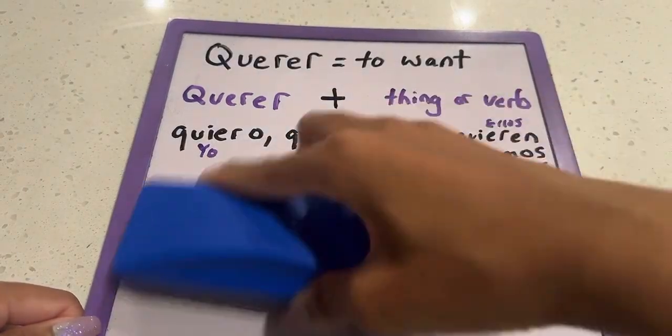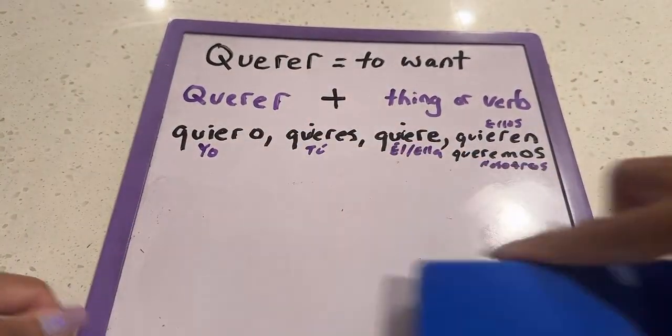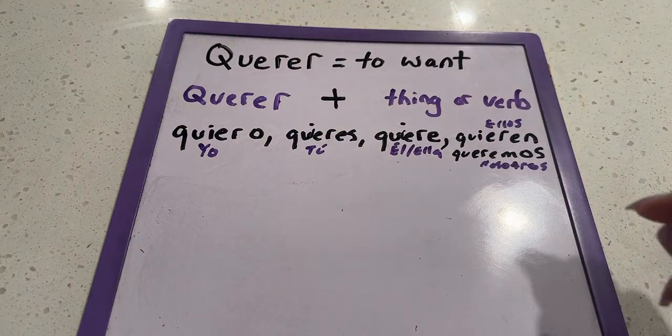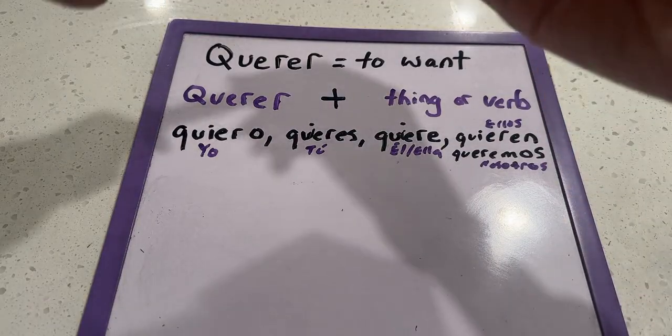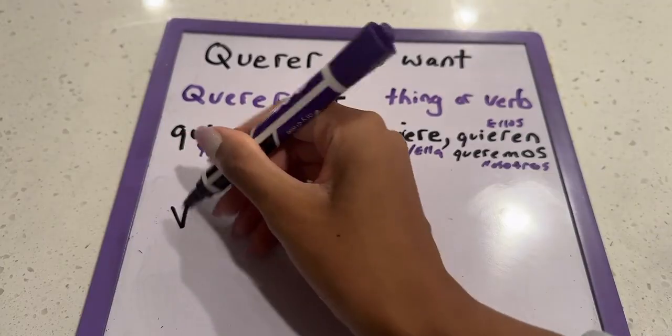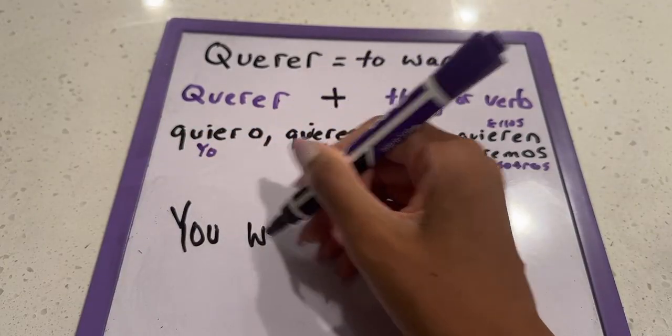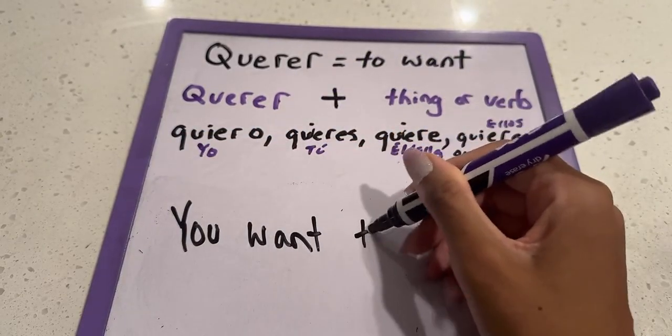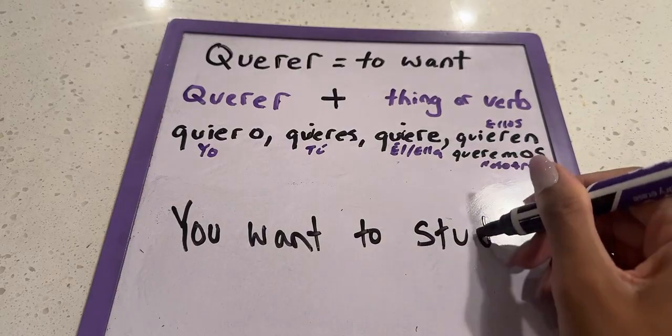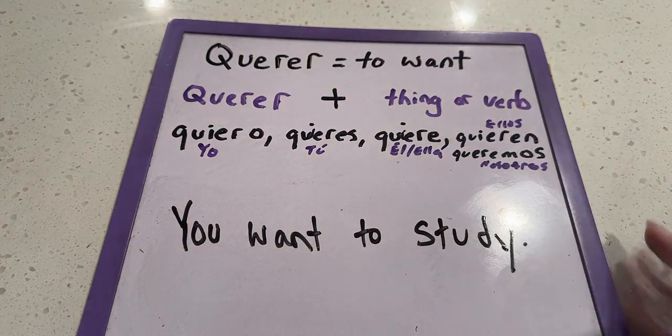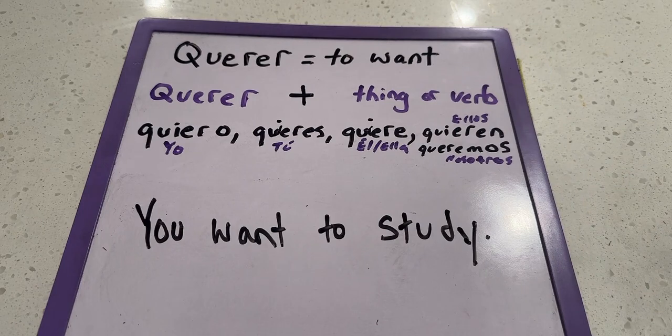Now, let's see. Now I'm going to put an English sentence, and I want you to translate it for me. You want to study. What would we put there?